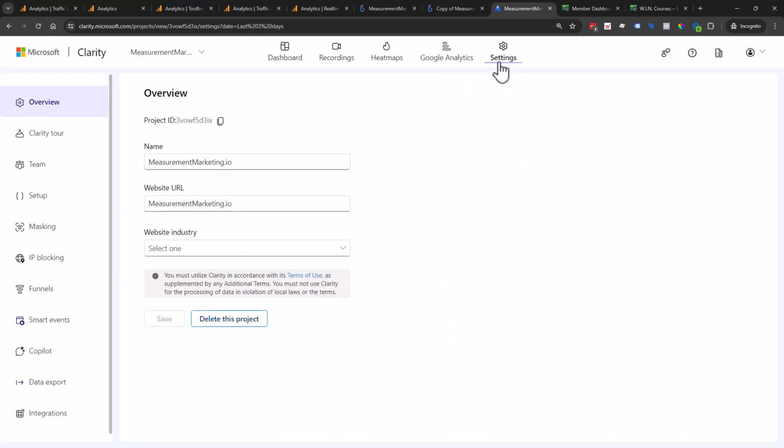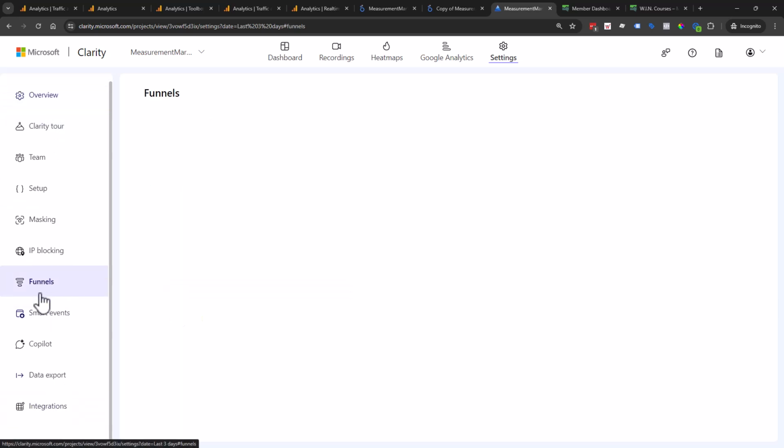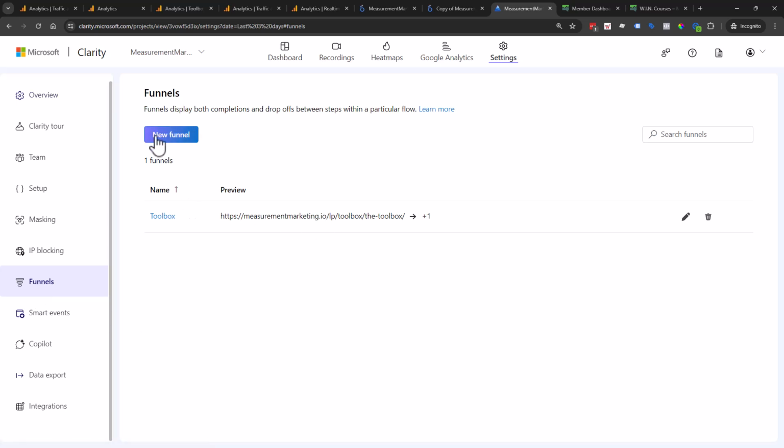So if we go to our settings, and we have all these things on the left-hand side, we go to our funnels, and this is where we can create a new funnel.